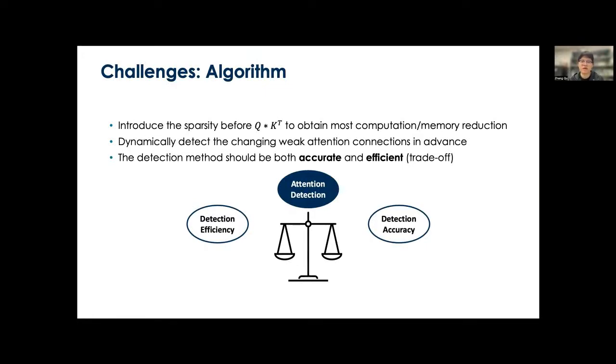On one hand, it should be accurate enough so that we don't incorrectly discard many important attention connections. On the other hand, we need it to be very lightweight and hardware efficient because it is considered an extra overhead added to the self-attention mechanism. So we have to keep its cost as low as possible. Otherwise, the benefit of sparse attention will be diluted by the detection overhead.